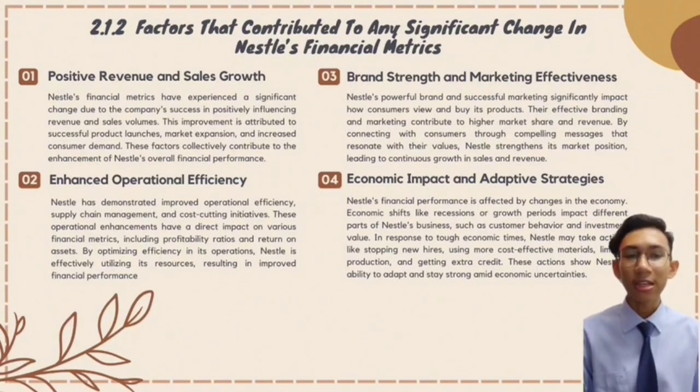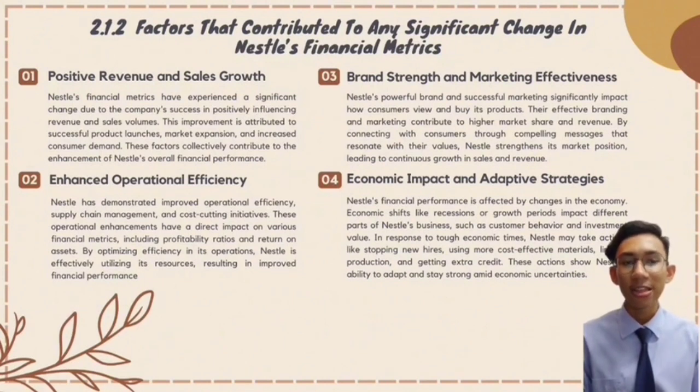The second factor is enhanced operational efficiency. Nestle has demonstrated improved operational efficiency, supply chain management, and cost-cutting initiatives. This operational enhancement has a direct impact on various financial metrics, including profitability ratios and return on assets. By optimizing efficiency in its operations, Nestle is effectively utilizing resources, resulting in improved financial performance.